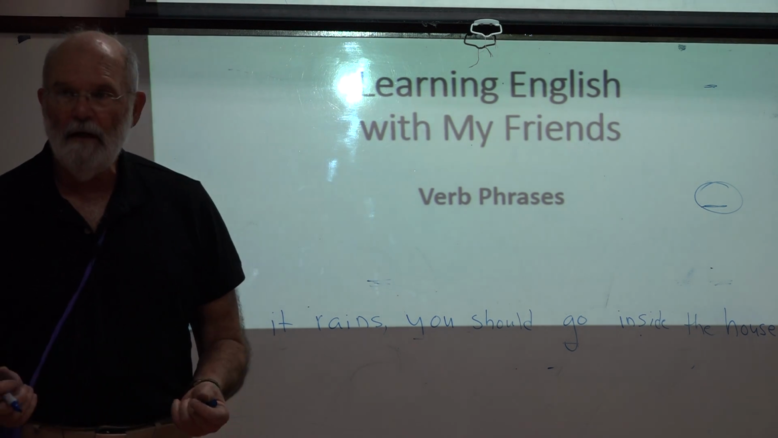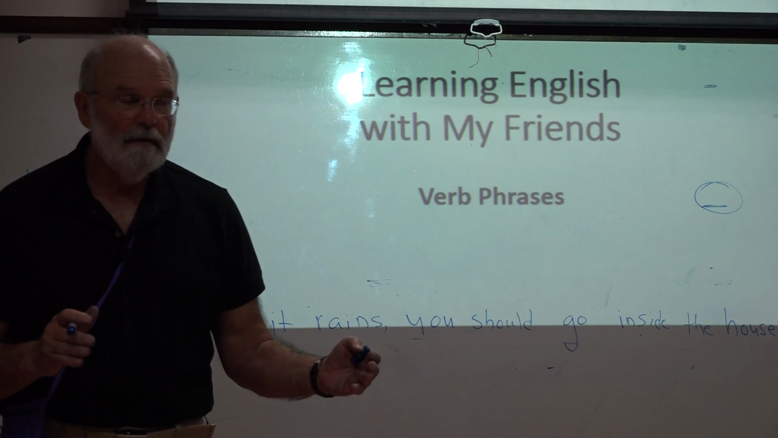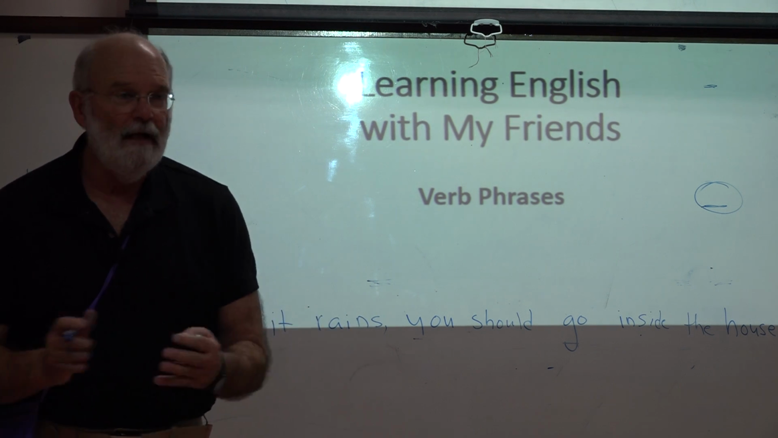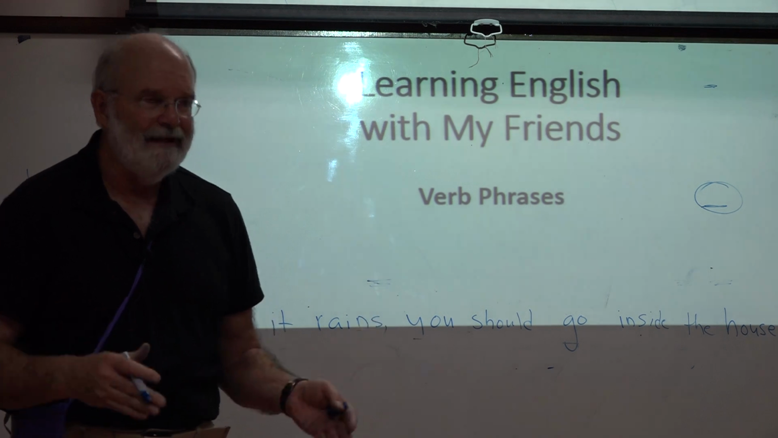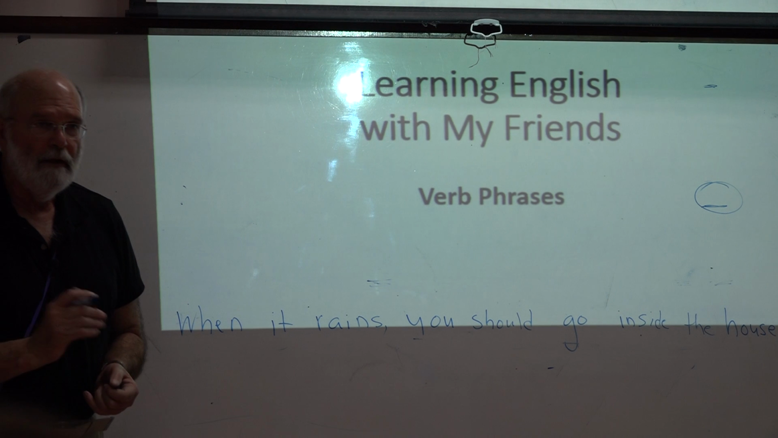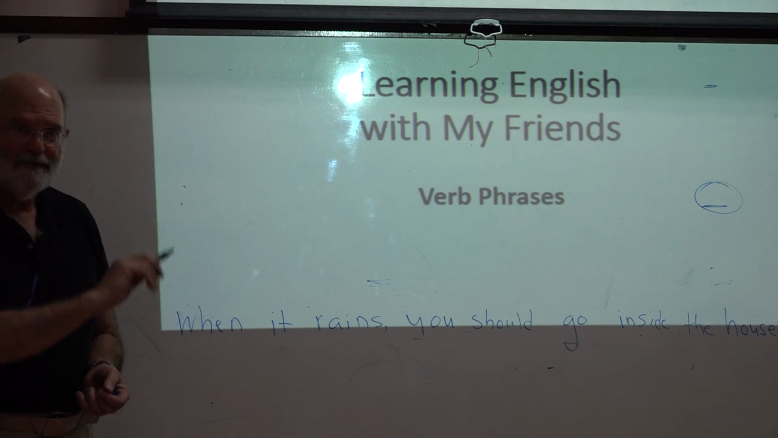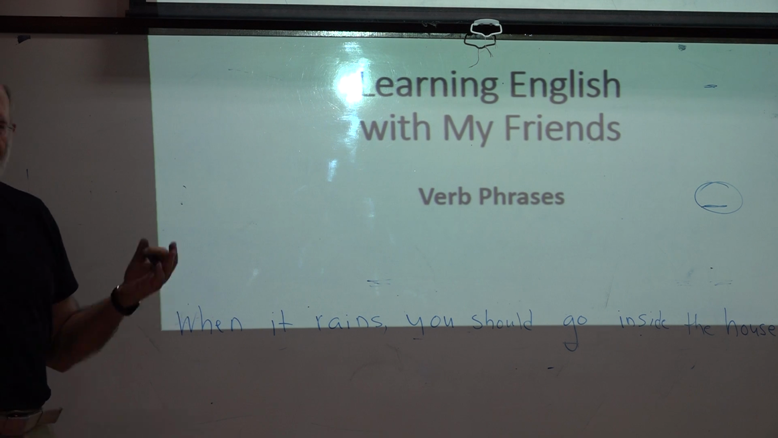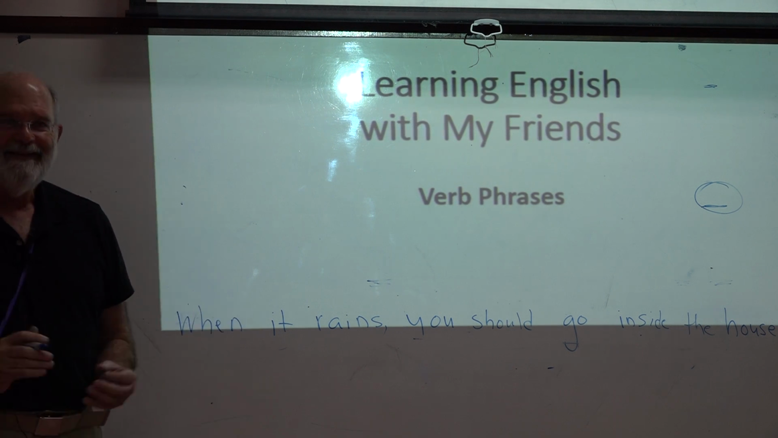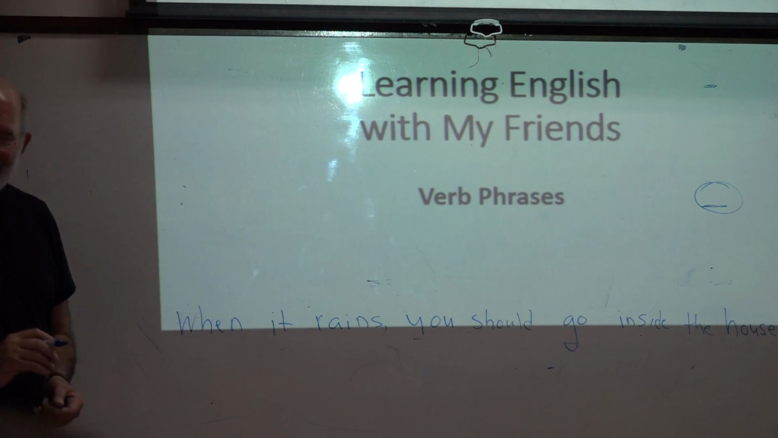Remember, a dependent clause is a group of words that has a subject and a verb, but by itself it's not a complete sentence, but it adds to the meaning of the complete sentence. So where in this sentence is the dependent clause? When it rains. Correct. See, you are so good. Everybody is doing really well.